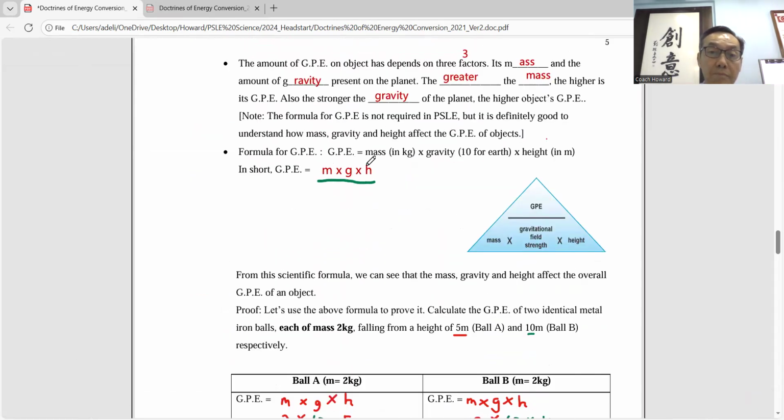Mass times gravity times height. Similarly, this is not tested in PSLE, not required in PSLE, but it's good to know, especially if you're taking part in the Science Olympiad. Anyone taking part in Science Olympiad, they will test you this. But never mind, good to know.